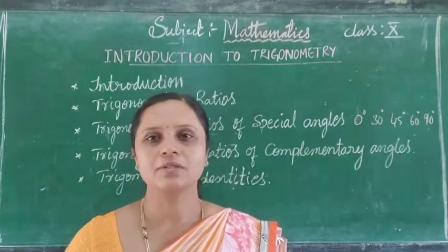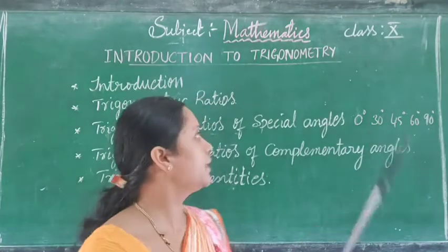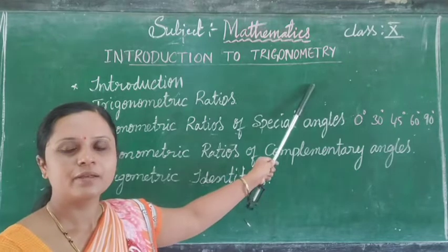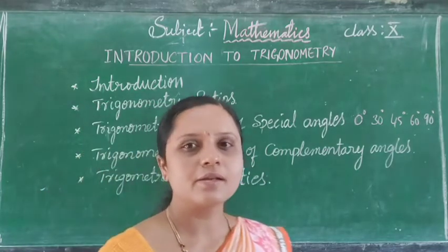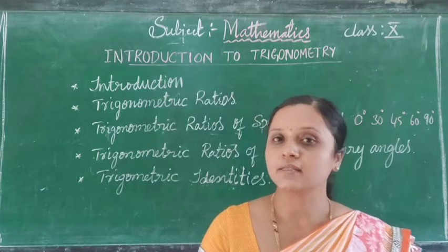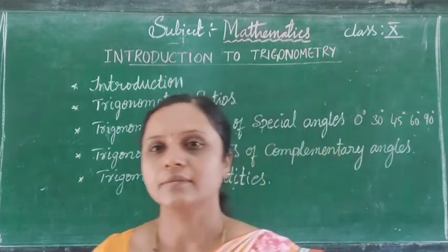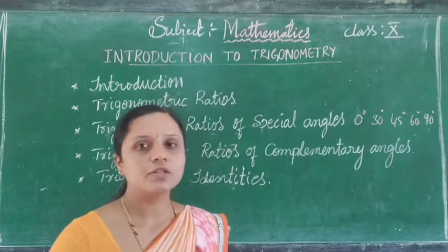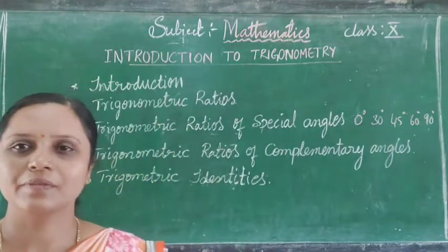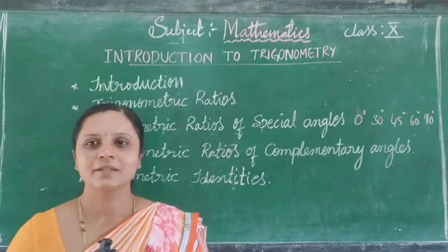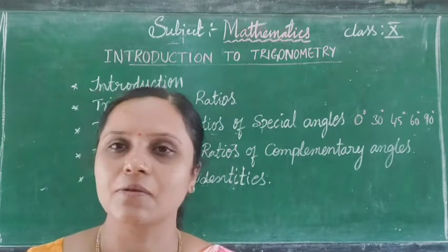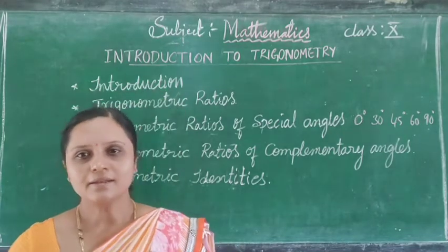Today we are going to start the new lesson of class 10, that is Introduction to Trigonometry. Students, in the earlier classes you have studied about some angles, some triangles and also the right angle triangle. In this introduction to trigonometry we are using only the right angle triangle. What is a right angle triangle? In any triangle, if one angle is 90 degrees, that triangle is called a right angle triangle.